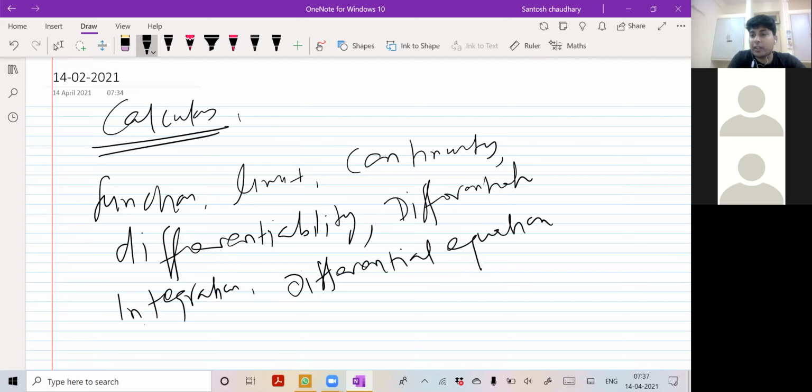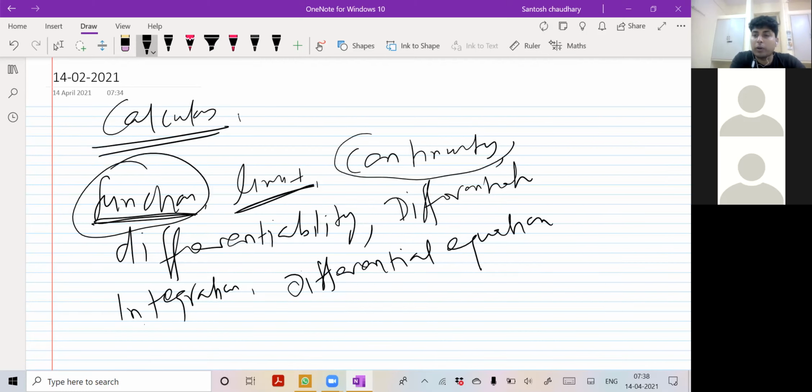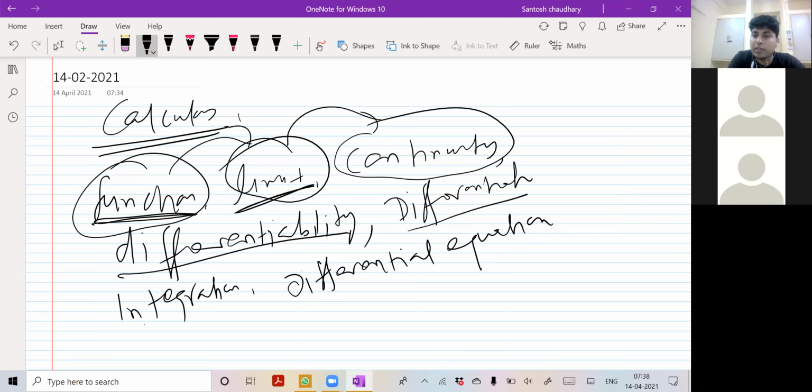So these are connected topics, means function you first have to do. Based on function you can do limits, because limits will require the concept of functions, then continuity will require concept of limits. So all are connected, so one by one you can go. After continuity you can do differentiability, then differentiation, then integration, then differential equation.